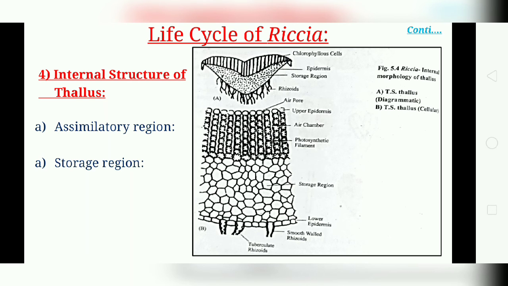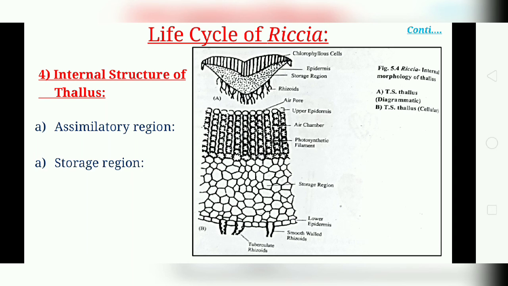Next is the storage region. This parenchymatous region consists of colorless, compact parenchymatous cells having starch, with no intercellular spaces. The cells store water and food. The lowermost cell layer of this region is the lower epidermis, having the rhizoids. There are two types of rhizoids, smooth and tuberculate.